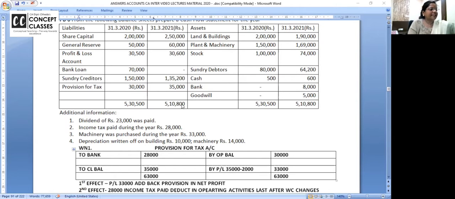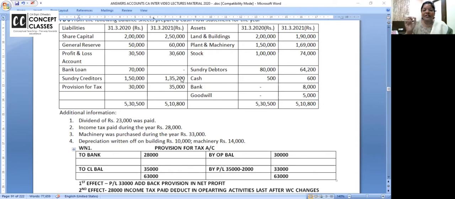Now I'm doing working capital changes. Decrease in stock 26,000 inflow, add. Decrease in debtors 15,800 inflow, add. And decrease in creditors: creditors are reducing, money is being paid back, outflow 14,800.